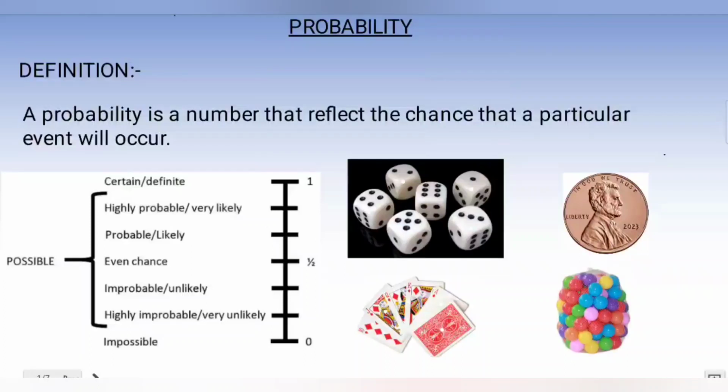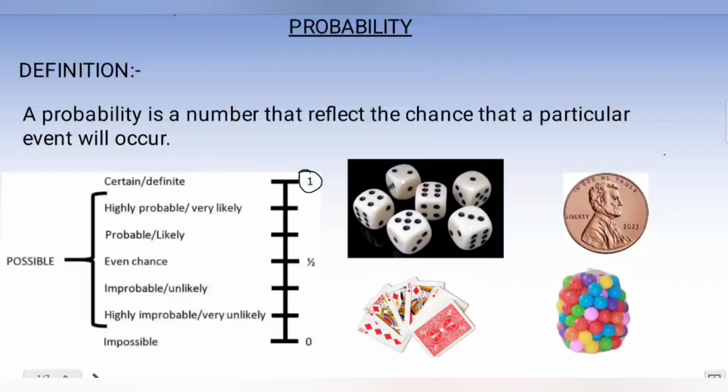So those types of events are sure events. Certainly it's going to happen. So its answer is always 1. So you can see 1 there, that is the maximum value. And if you get an answer more than 1 or less than 0, it is wrong. So probability always goes from 0 to 1.